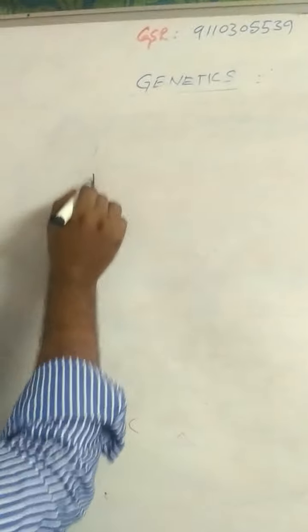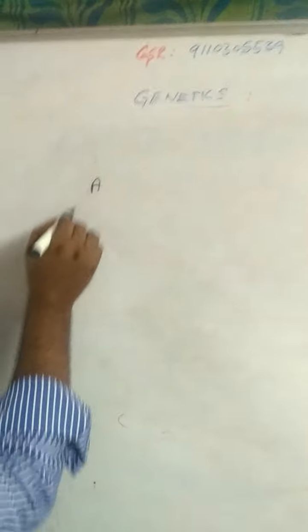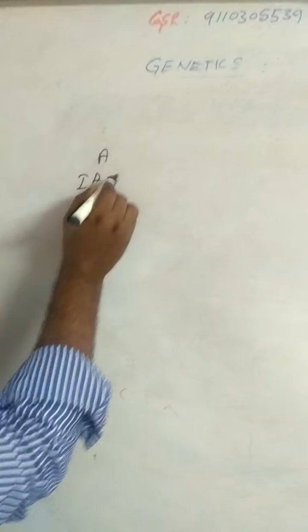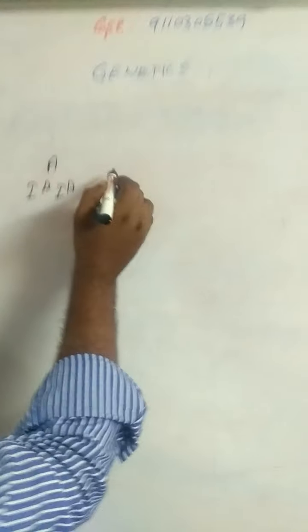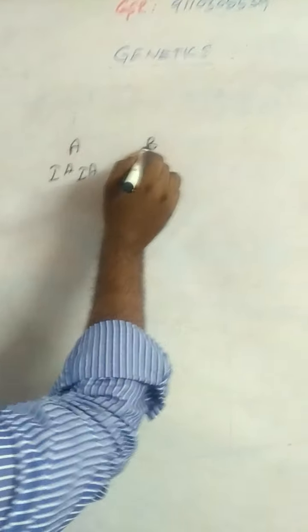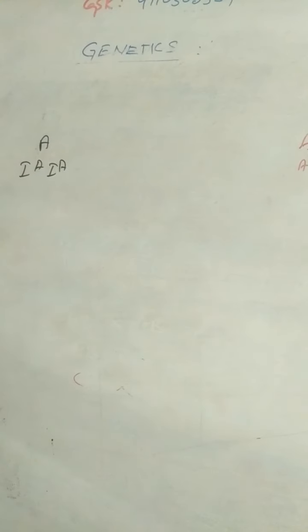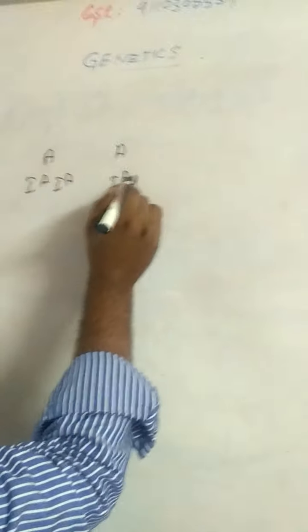Father blood group A genotype is equal to IA IA. Mother blood group A genotype is equal to IA IA.